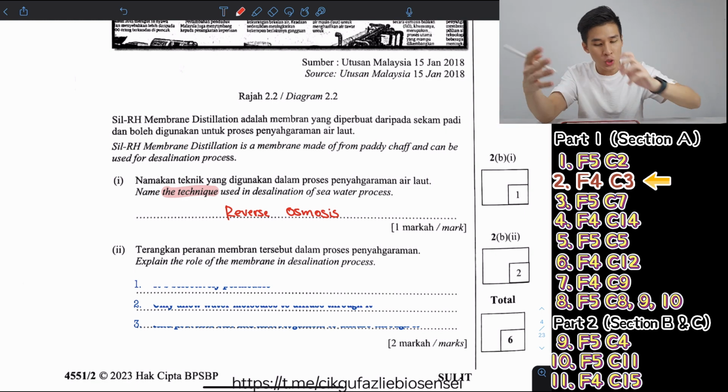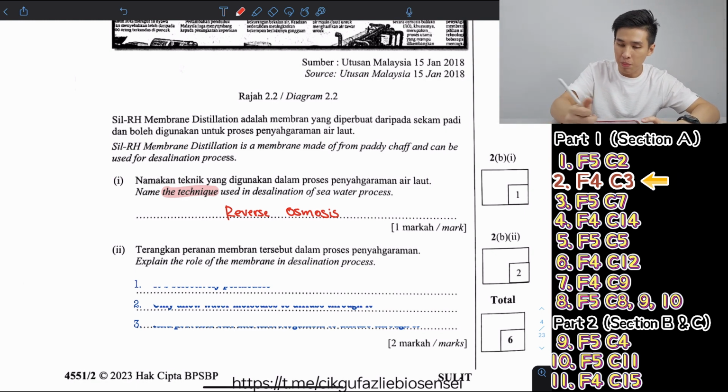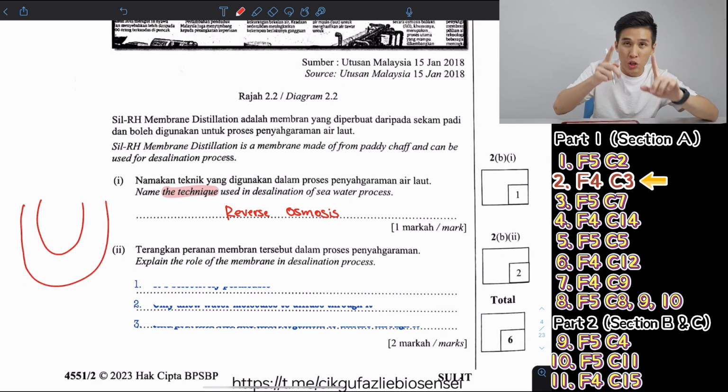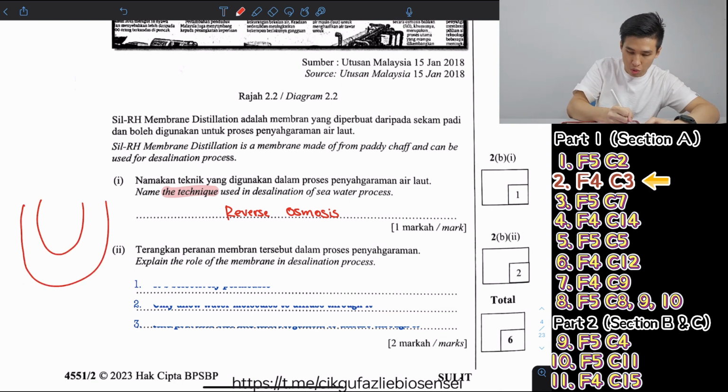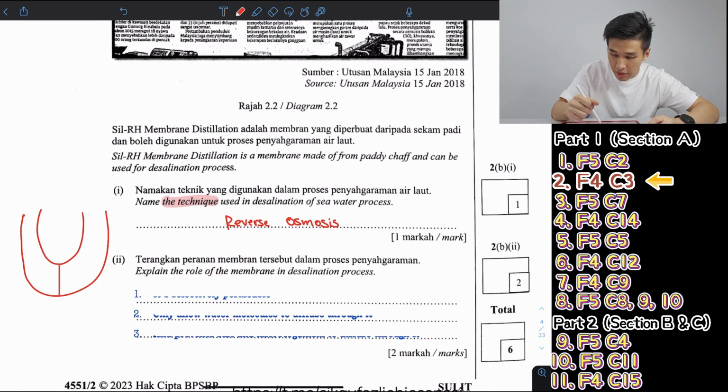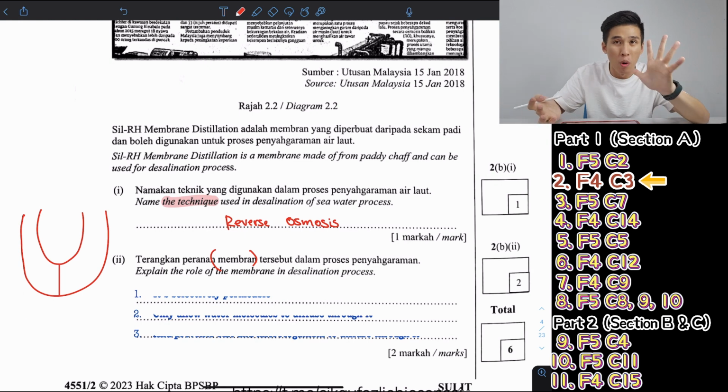I will use this question to explain the process. Basically, they have a U-shaped tube, not the YouTube that you're watching now. In between, they put a selectively permeable membrane. This membrane only allows small molecules to pass through.